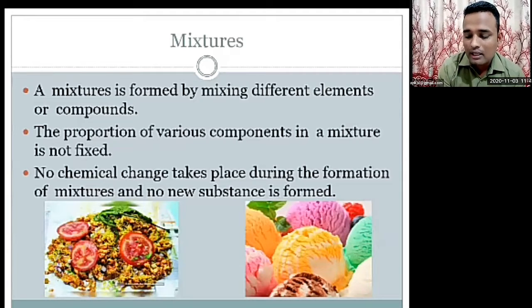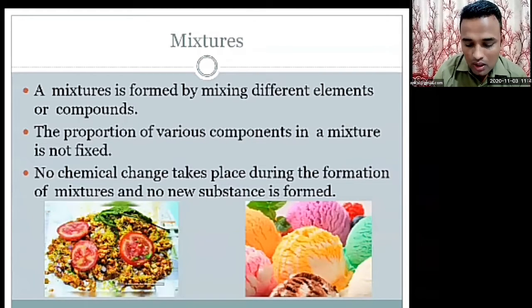There is no exact proportion and no chemical reaction. That is about the mixture.